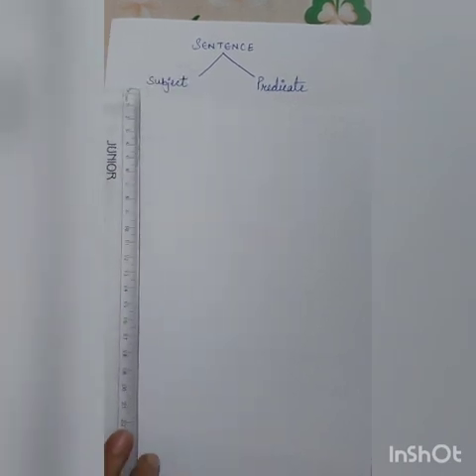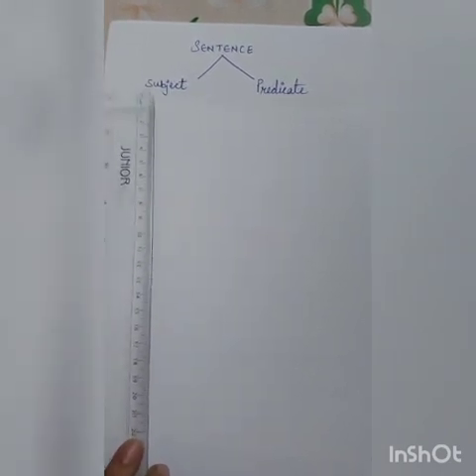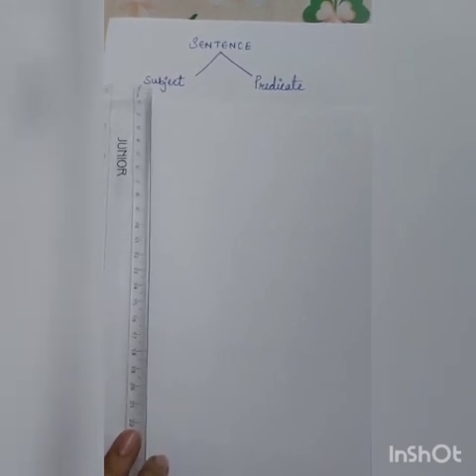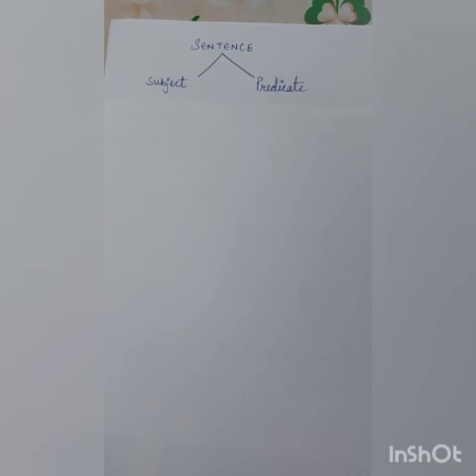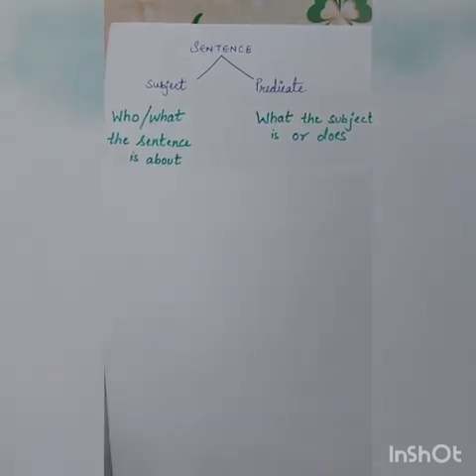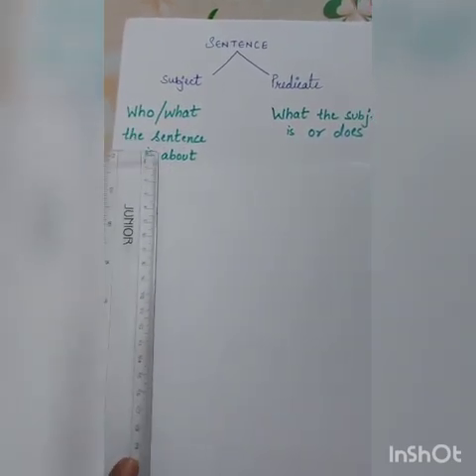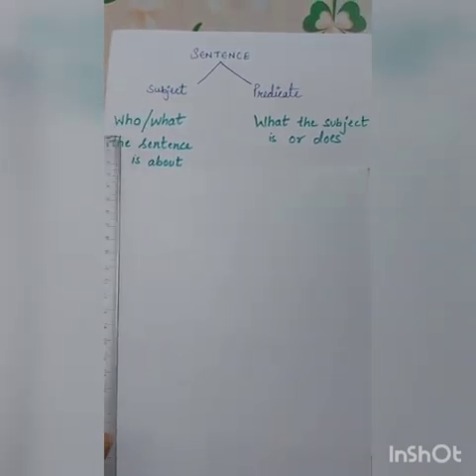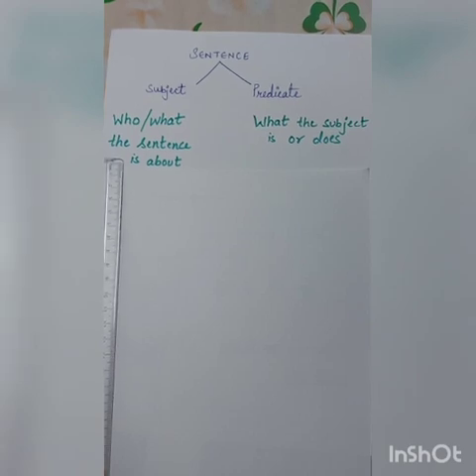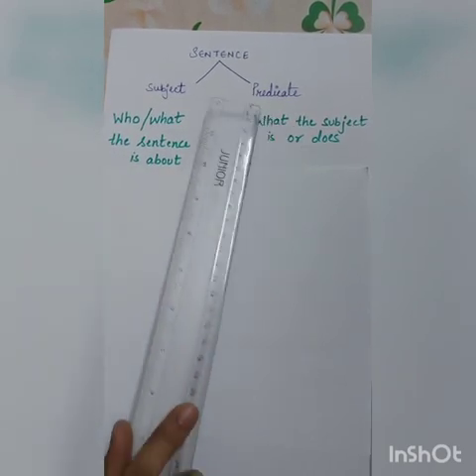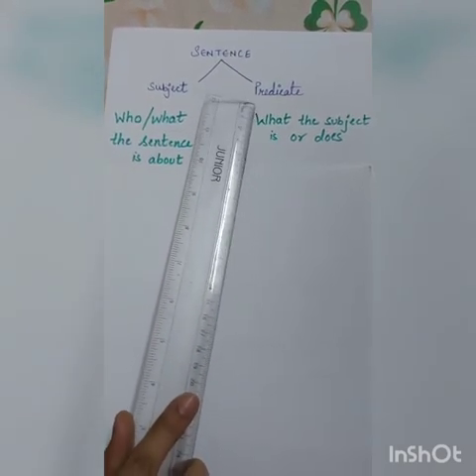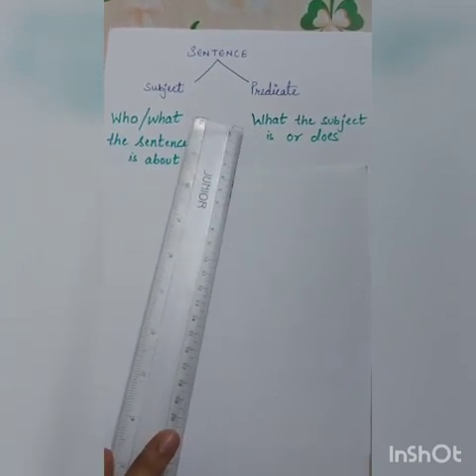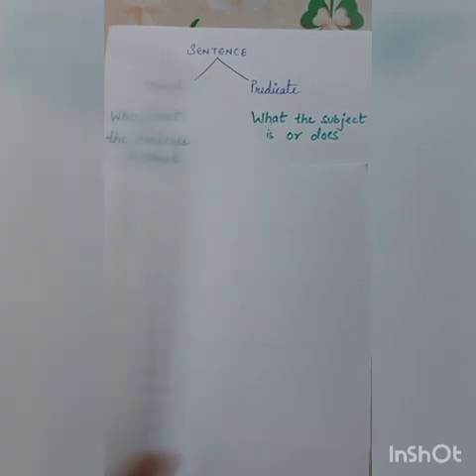The first part of the sentence is called what? It is called subject. And the subject is that part of a sentence that tells us about who or what the sentence is about. The second part of the sentence is called predicate. And the predicate tells what the subject is or does.